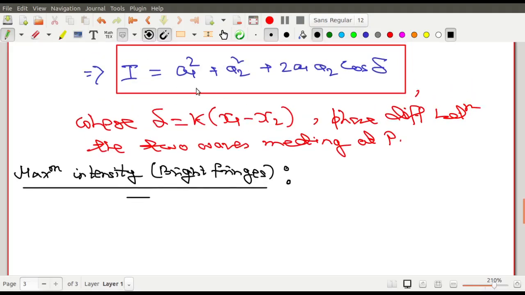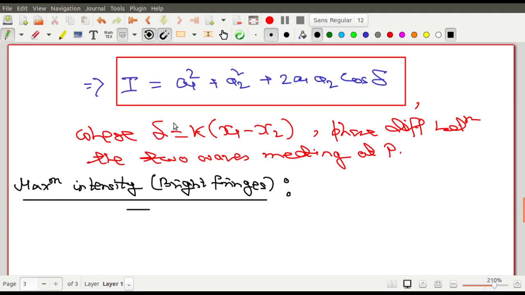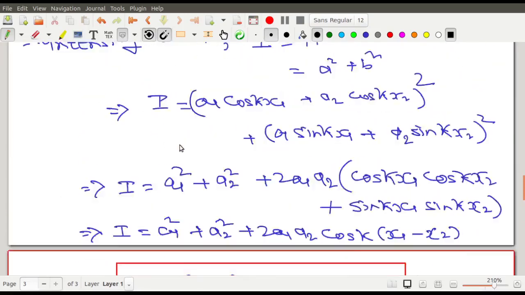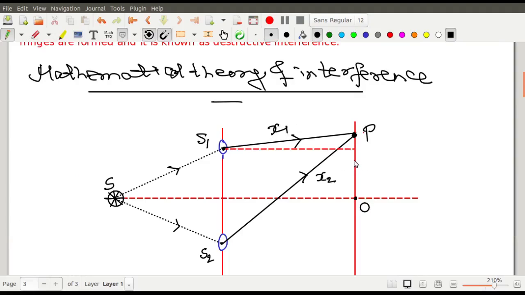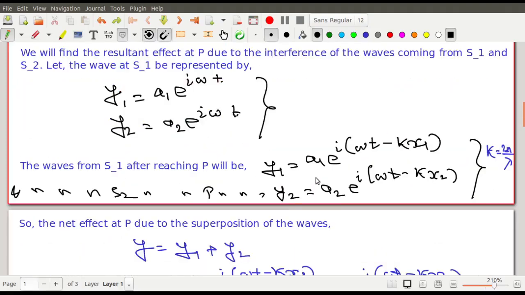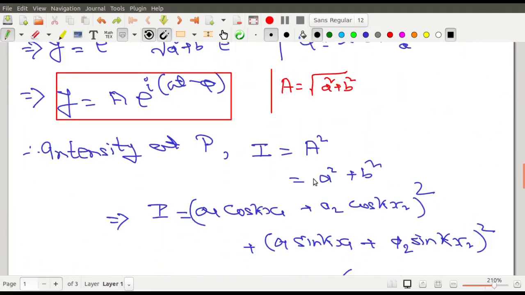So if I want to make this intensity maximum, as this intensity is varying with this phase difference between the 2 points, এখানে ডেল্টাটা কি আছে? Delta is the phase difference between the two waves, and you know that as x1 and x2 are changing, this delta is also changing. So you just look at the diagram once again, আর একবার ডায়াগ্রামটার দিকে তাকাও। Look at the diagram. So as this x1 and x2, suppose I am interested in this point. So as I am interested in this point, so definitely my x1 and x2 will change. আমার x1 x2 টা change করবে, and once my x1 and x2 are changing, so definitely my delta will also change. And as delta is changing, this capital I will also change. So this is what you have to first understand.